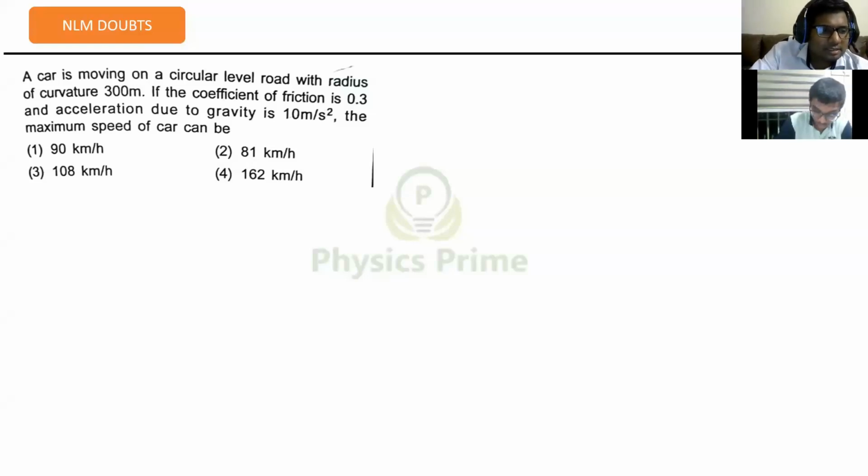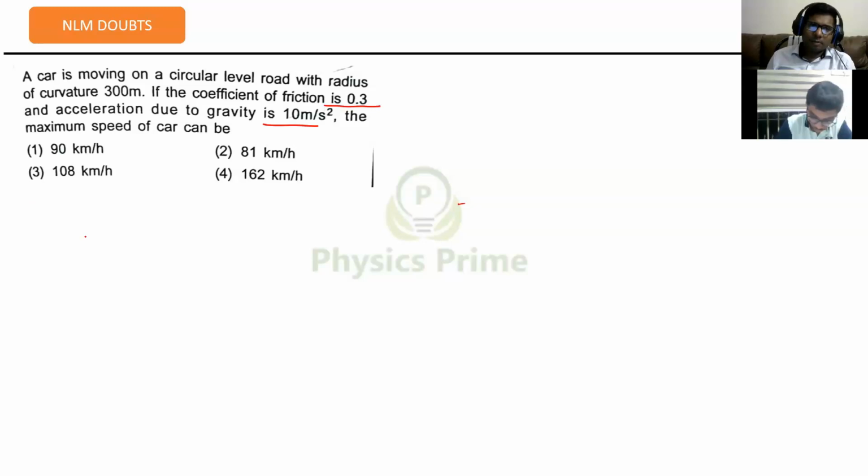A car is moving on a circular level road with radius of curvature 300 meters. If the coefficient of friction is 0.3, and the acceleration due to gravity is 10 meters per second square, the maximum speed of the car can be.